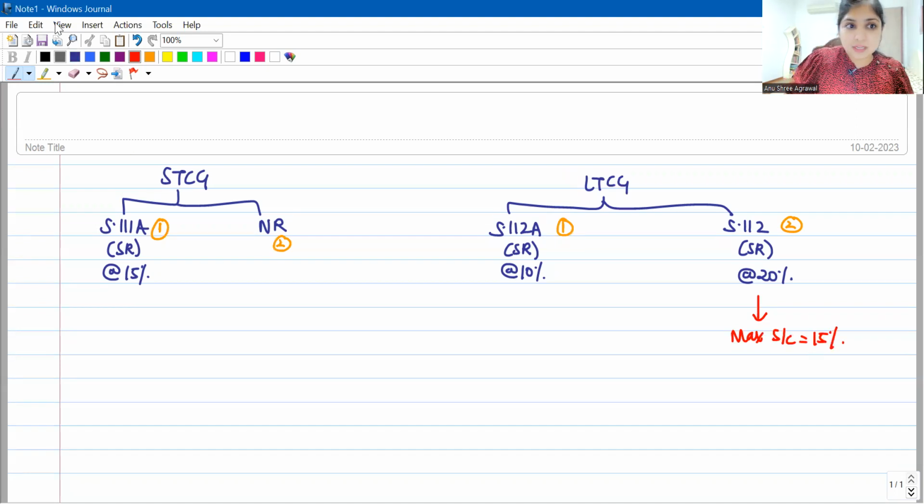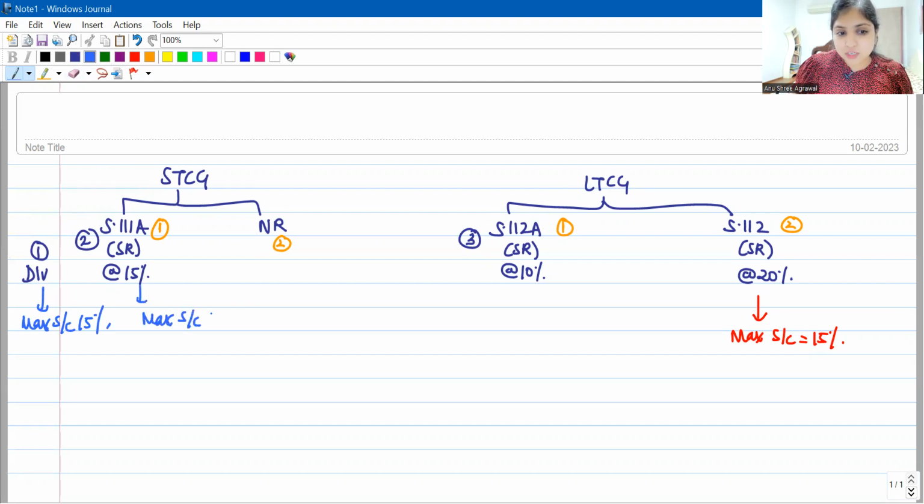Earlier, this maximum surcharge rate of 15% was applicable, number one, to dividend income. Number two, it was applicable to section 111A STCG. And number three, it was applicable to 112A LTCG. So, as per the existing provision, for dividend, the maximum surcharge rate is 15%. Even for section 111A, it is 15%. Even for section 112A, it is 15%. This is as per the existing provision. But the amendment is that this maximum surcharge rate of 15% will apply to section 112 LTCG also.